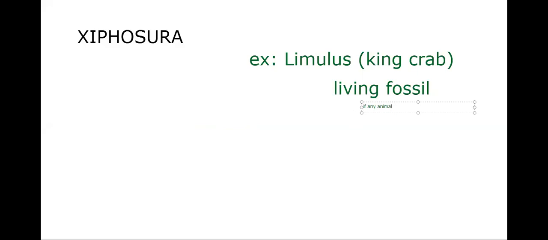That's why I'm explaining it here for the first time. In future, when it comes, I will say living fossil. It remains unchanged, that we say living fossil. So for Xyphosura, the example we have taken is Limulus, a living fossil.